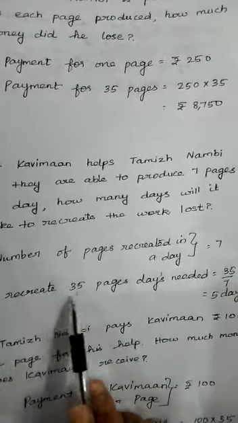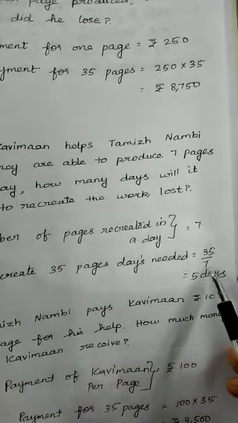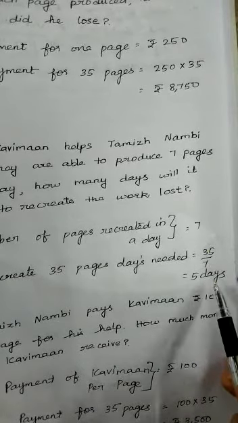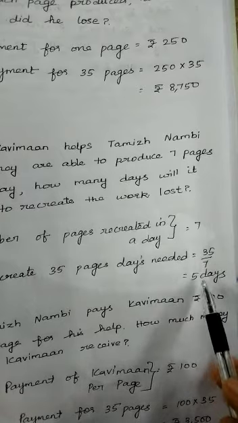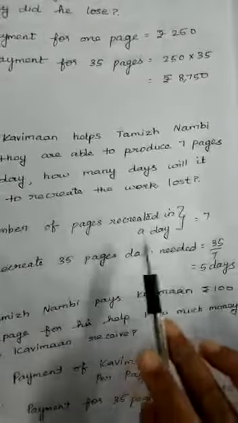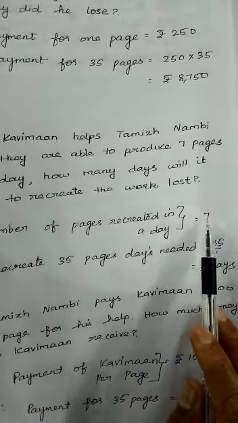Then to recreate 35 pages, how many days do they require? 35 divided by 7 gives you the days, 5 days. So 7 divides 35 five times. We need 5 days to finish the work.